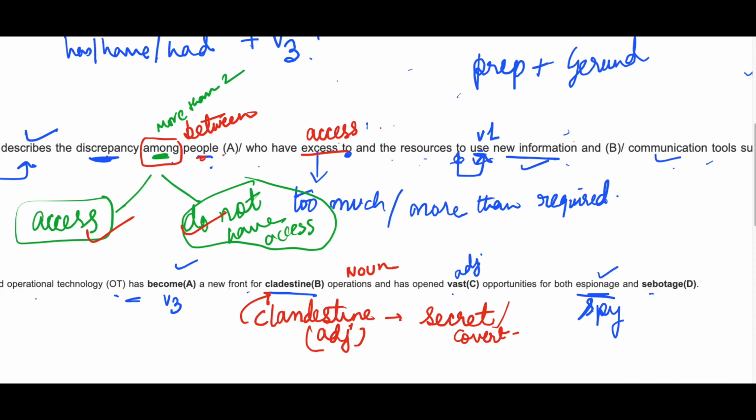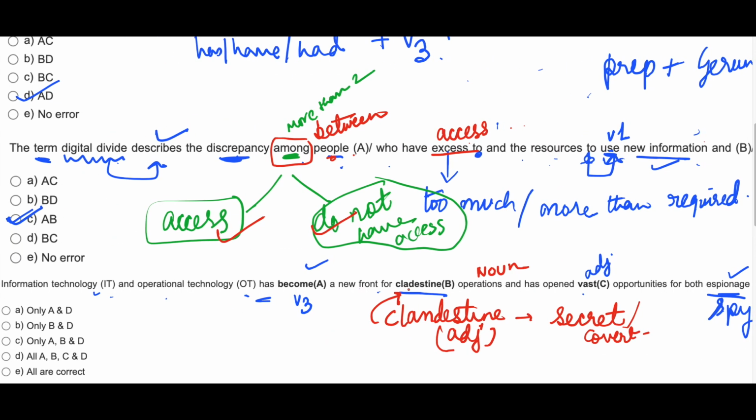Now this word is incorrect. The spelling is incorrect. What is the right spelling? The correct spelling is sabotage. This means to destroy. Sabotage means destroying something, to completely destroy something. So here words B and D are incorrect. So your answer is option B.